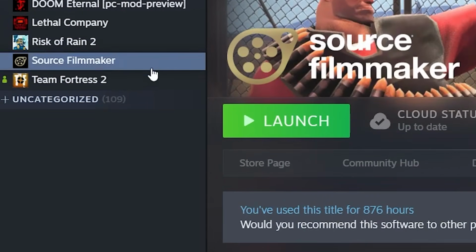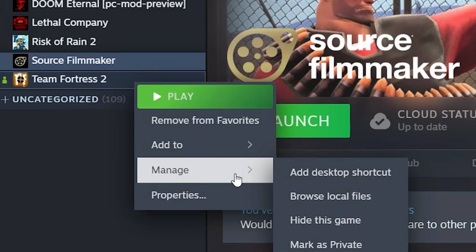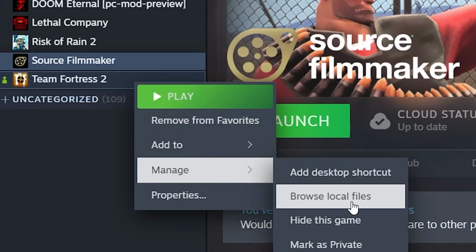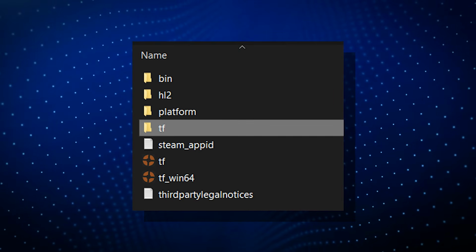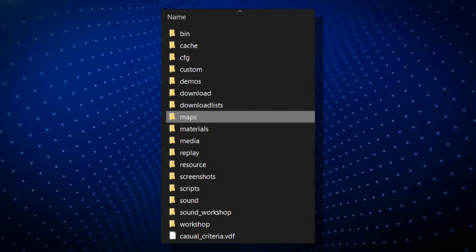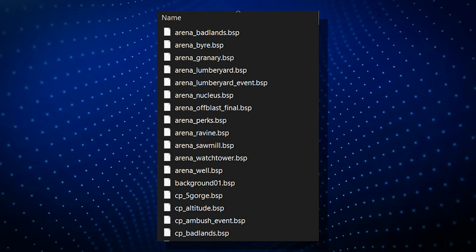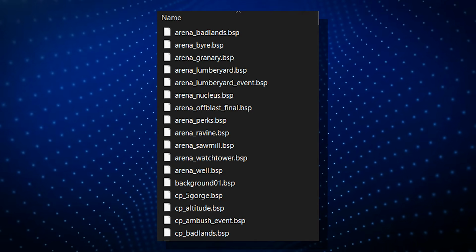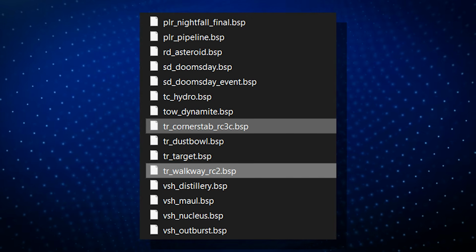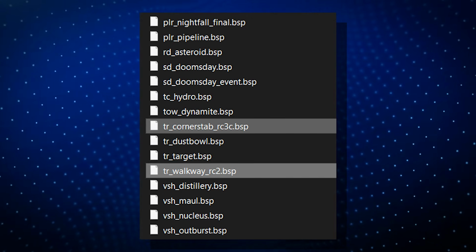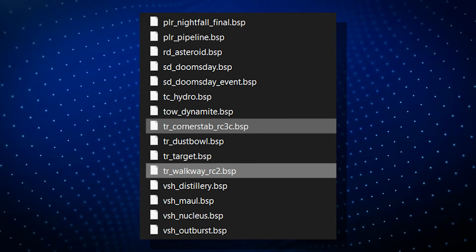Now, go into your Steam library and right-click on TF2, go Manage, then Browse Local Files. You'll find yourself here. Go into the TF folder, then in the Maps folder, and you should see a bunch of BSP files, which as you can guess are the other maps. Drag in those BSP files from before into this folder. Once they're in, launch TF2.